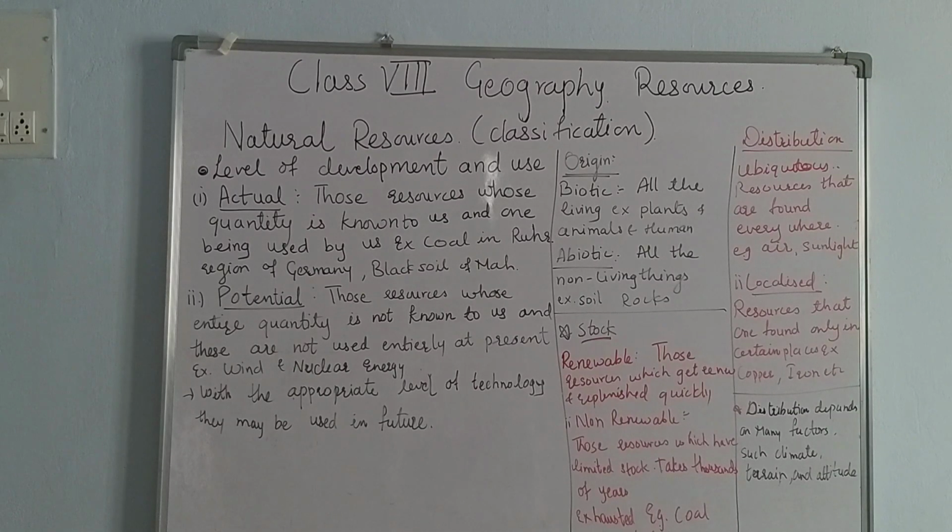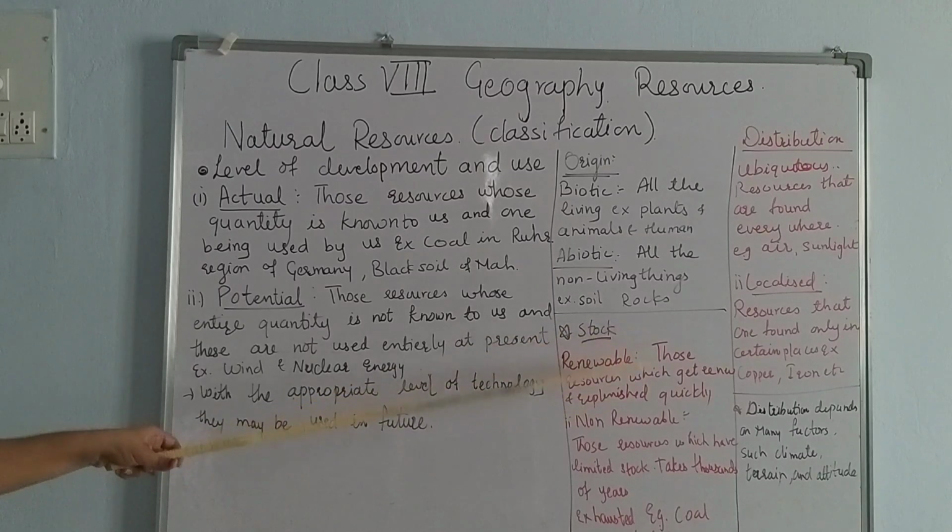So these are the renewable resources. We can produce it, it will replenish and we can reproduce it. Non-renewable resources means those resources which have limited stock. It takes thousands of years. We don't have that much stock. Those are the non-renewable resources. Example, coal and petroleum. No doubt we have petroleum and coal, but it takes a lot of time, and when we use it first, it will exhaust. These resources take thousands of years to produce. So these are the non-renewable resources, and that is renewable resources.